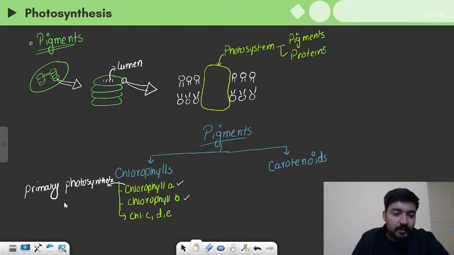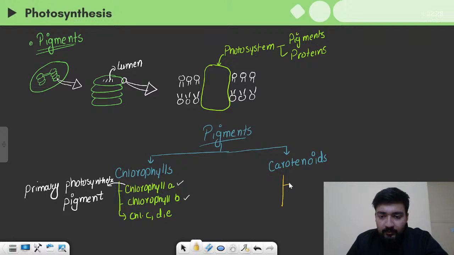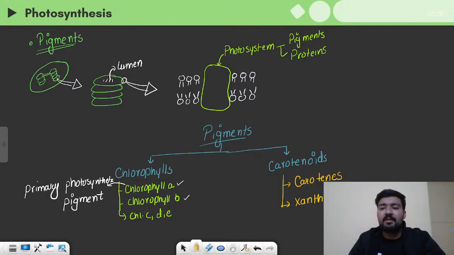Photosynthetic pigment. This pigment is found in all the photosynthesizing plants, in all of them, right? So this is the primary photosynthetic pigment. And if we look at the carotenoids, we can have two major types, which are first carotenes and the other one is xanthophylls, right? So these are the major pigments that you will know about in the chapter.